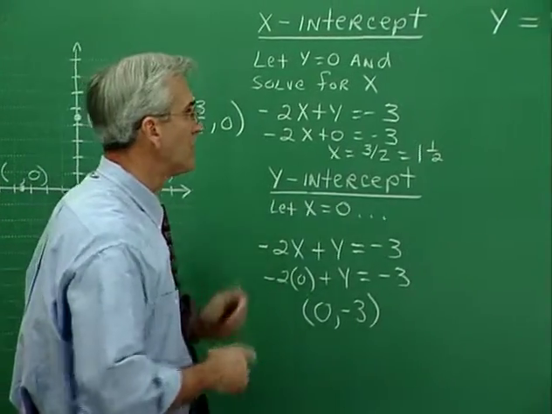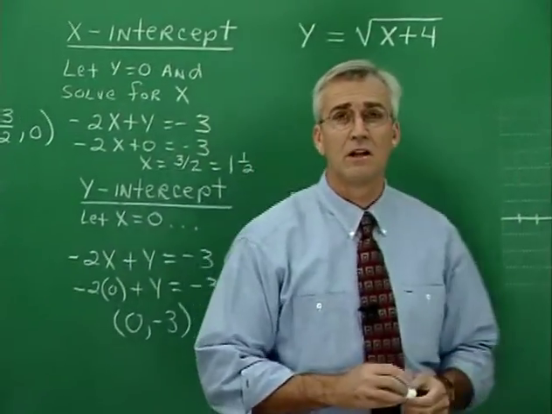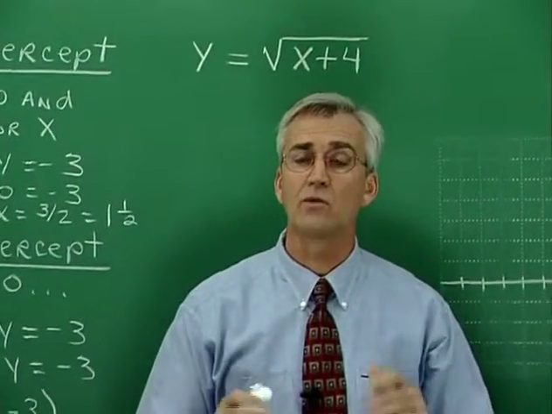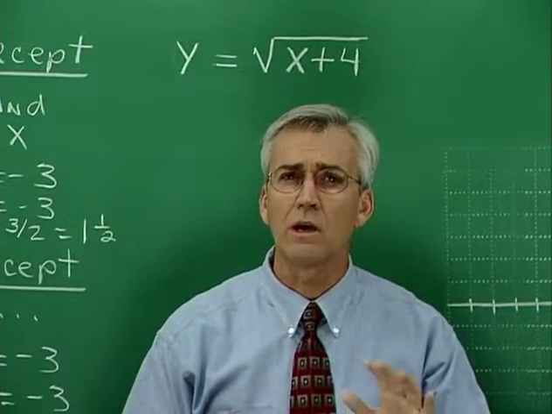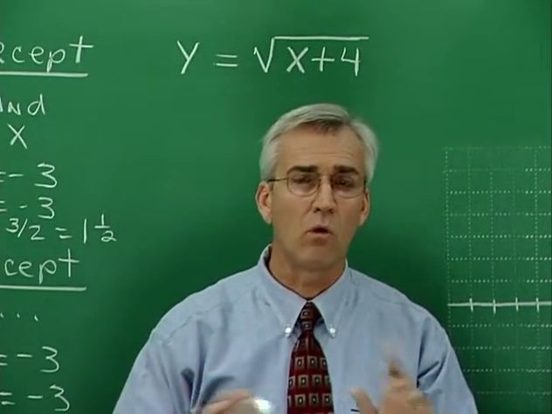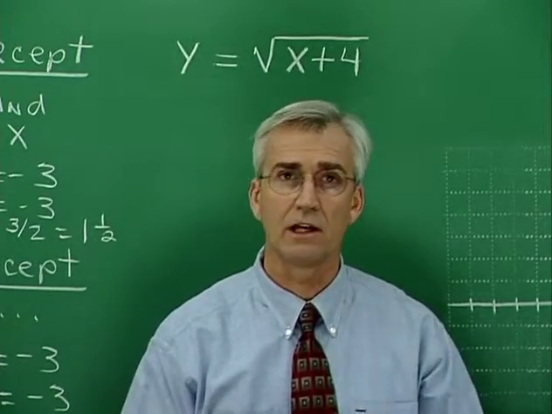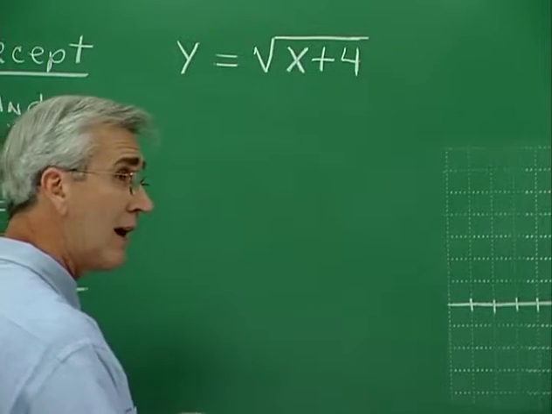Let's go through the process of identifying intercepts using this equation. Now, the equation involves a radical, and as we set up our table of values, we might investigate more than just 2 points, because the graph is going to be a curve and not a straight line, so we need a number of points to plot in order to discover the behavior of the graph.